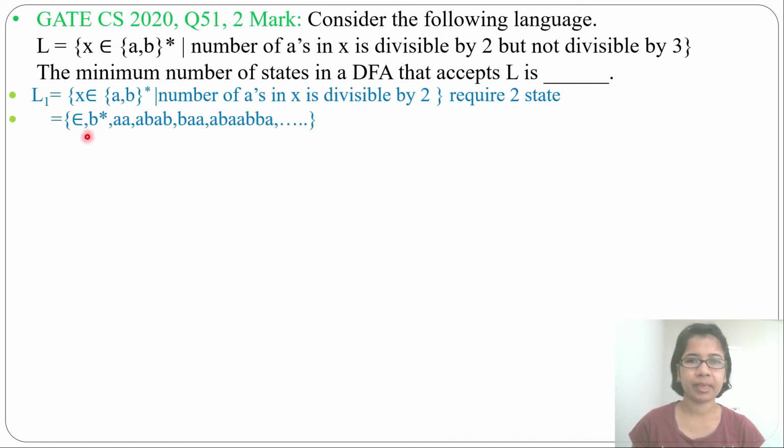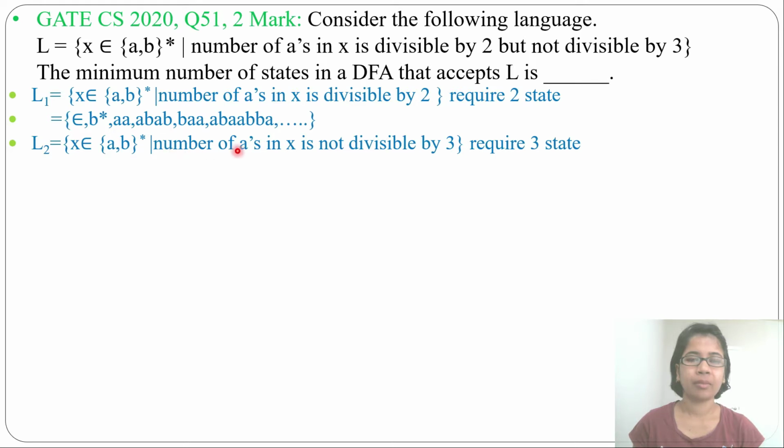Which strings will it accept? It will accept epsilon, number of a is 0, and 0 is divisible by 2. It will accept b Kleene closure, number of a is 0. Then aa, aab, here 2 a's are present, and 2 is divisible by 2. Then aabab, here 4 a's are present, divisible by 2. So number of a should be divisible by 2, but number of b can be any number. For number of b, there is no restriction. Only restriction is for number of a.